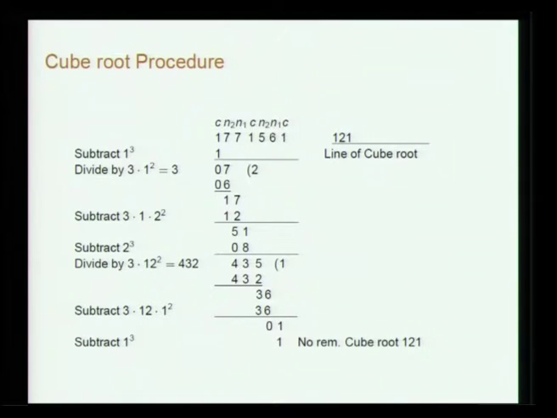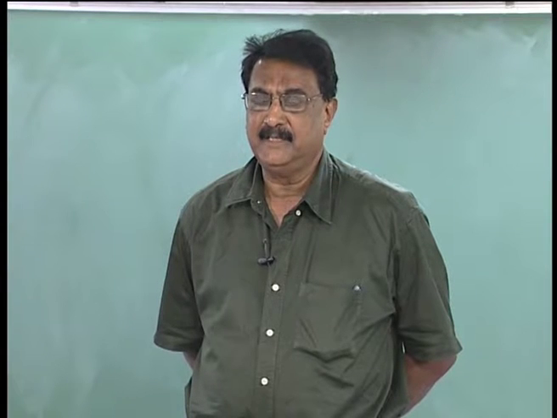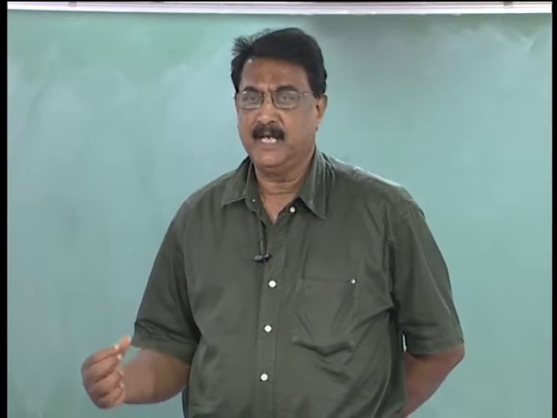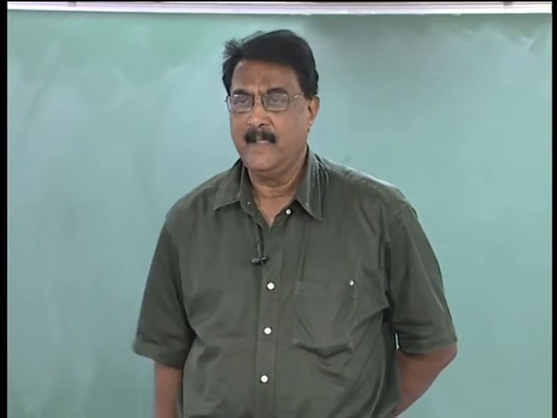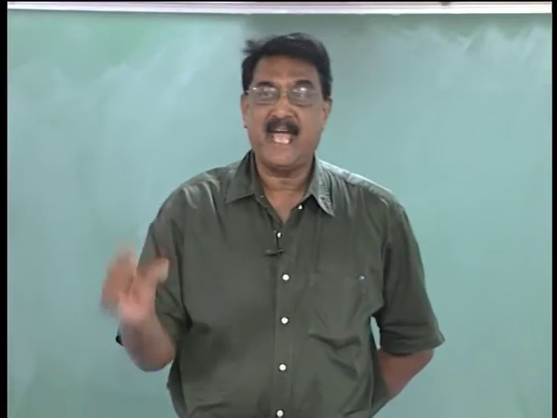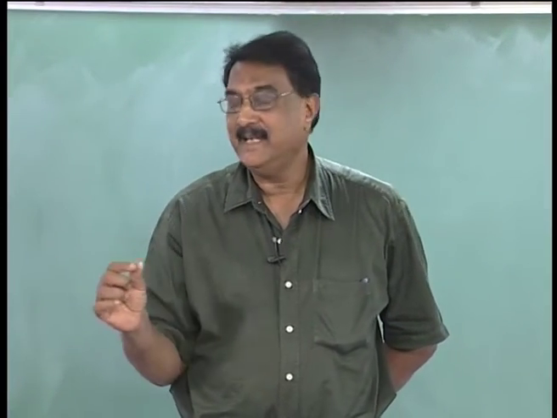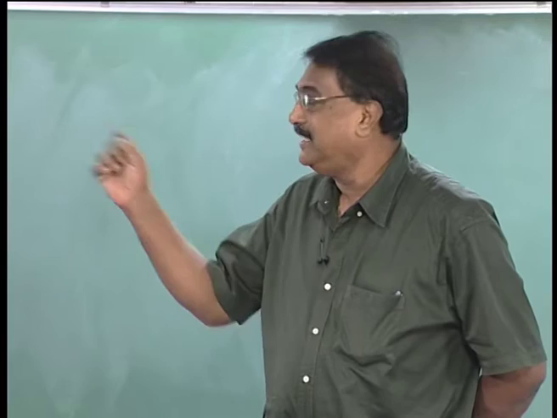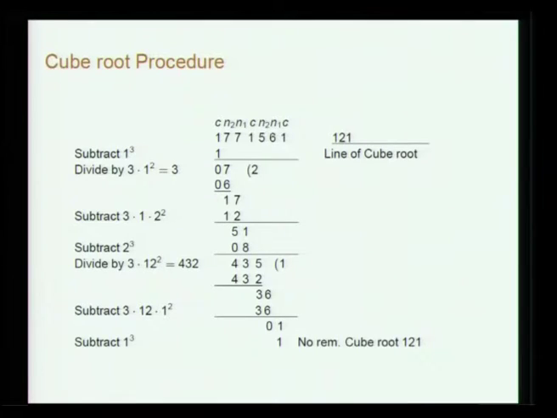For the first cubic term, you take the term whose cube is less than that. Here C is 1, but sometimes it may be as many as 3 digits. If it is a single digit, of course, it has to be only 1 or 2, the first digit of the cube root.